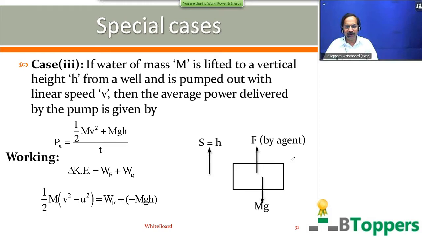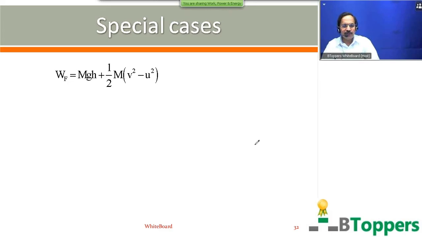You can copy down these notes now. So WF can be written as mgh plus half m into v square minus u square.